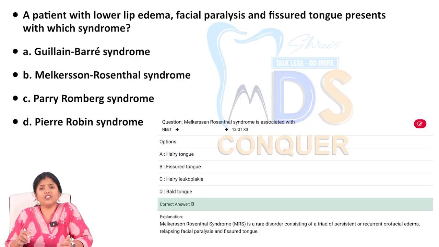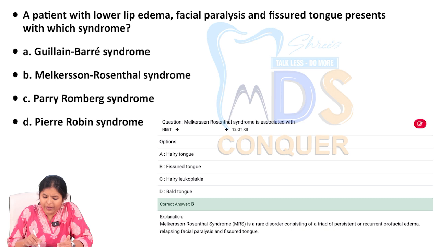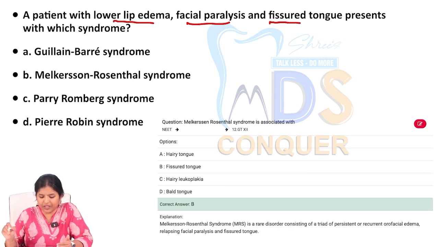Next, a syndrome based question. A patient with lower lip edema, facial paralysis, fissured tongue. How many times must I have told you this proper syndrome, which is nothing but Melkersson-Rosenthal syndrome. We discussed it in oral pathology, we discussed it in oral medicine, and also when we were talking about non-caseating granulomas.